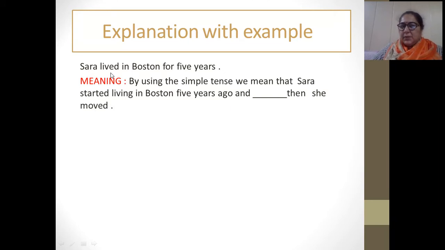I have already cleared it to you: lived is the second form of the verb, and I am giving the time also, 5 years, right? But I am not saying that it is today or talking about the coming time. So this is my past time, and in the past years she was living there. So this is lived. It means for this time period she stayed in Boston. Now come to the next.